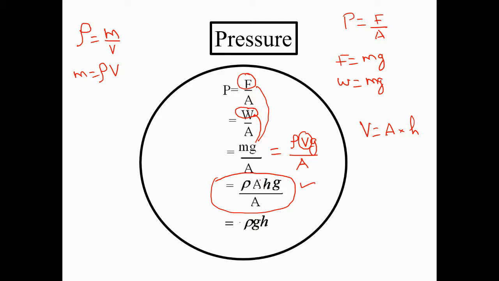Now I can cancel the area with the area. So finally you get the pressure equation in terms of density. You consider the medium density, multiplied by gravity, multiplied by the total depth. For example, if you are going to a deeper level, what should the pressure be? You can use this formula to calculate it. So pressure is equal to density rho multiplied by gravity multiplied by the total height. Clear?